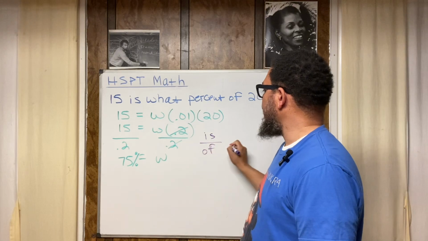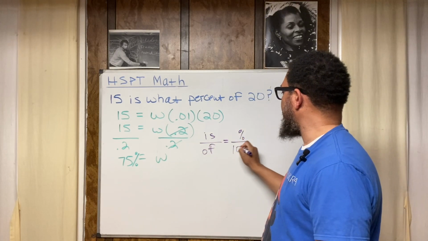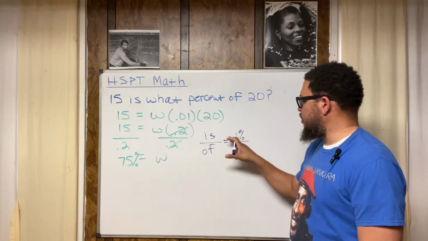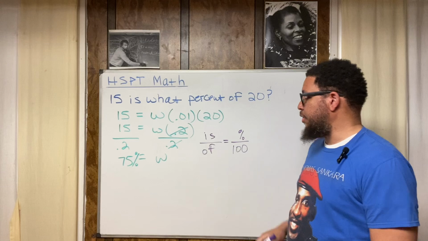But anyway, a lot of teachers teach it this way. I've taught it this way before. Is over of is equal to percentage over 100. This is good to memorize, right? It's another good method.